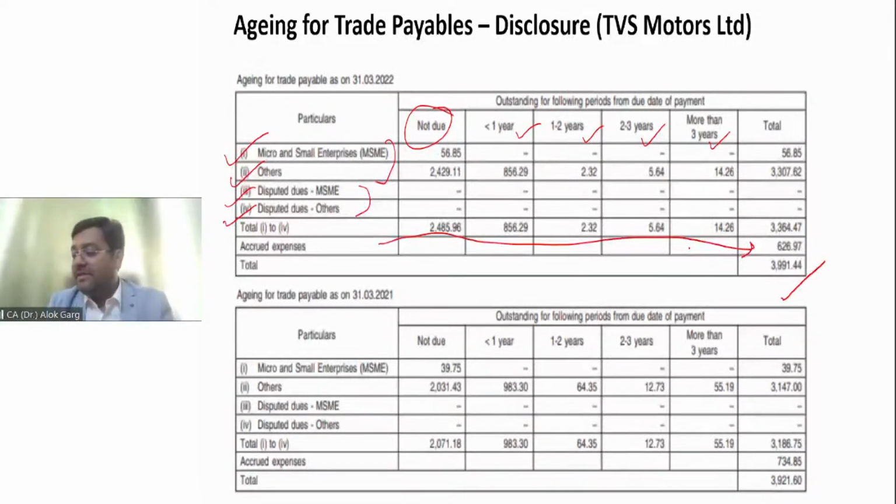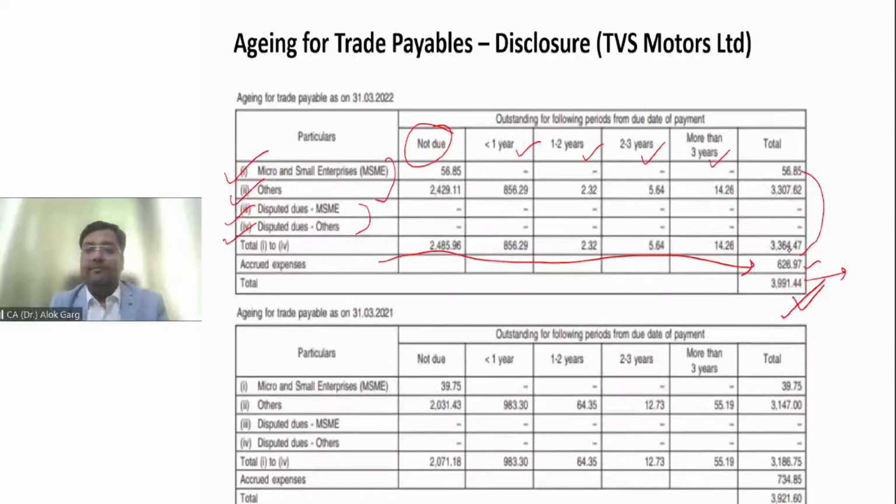The accrued expenses are the expenses which have been accrued, but the invoice has not been raised. That is why no aging of accrued expenses has been given. And just to match this number with the balance sheet, it has been added in the creditor numbers. Is that clear?